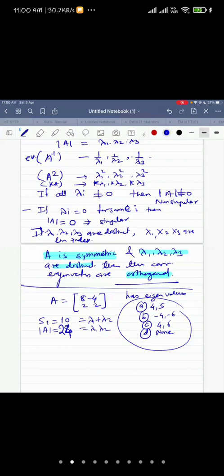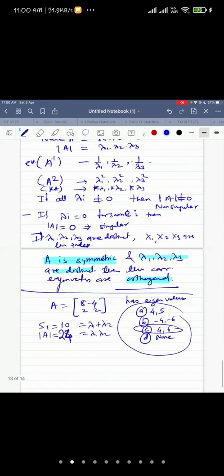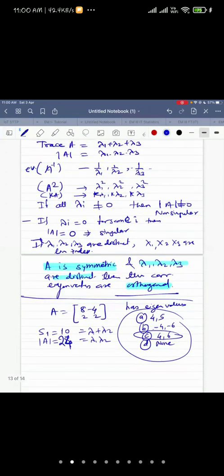Product 24 holds for B as well as C, but the sum is 10 only for C, so this is the correct option. I explained this MCQ because in such examples, if you have only 2 minutes, don't do it in detail. Focus on the properties of eigenvalues and eigenvectors, and that will be useful.